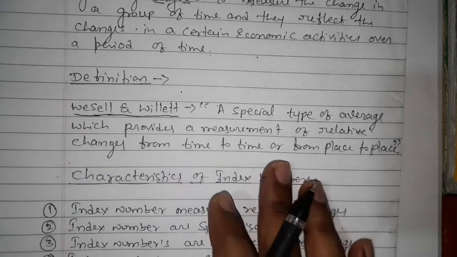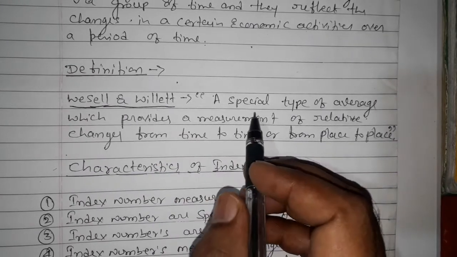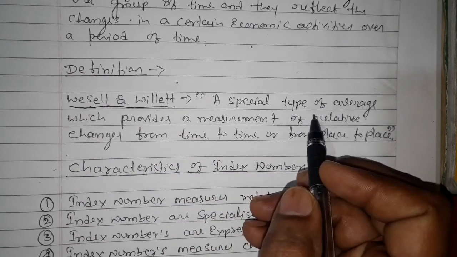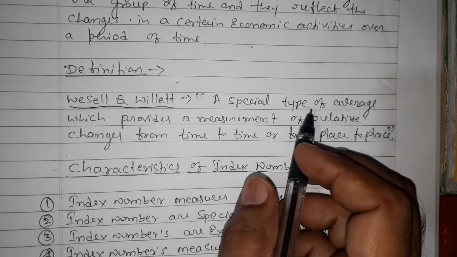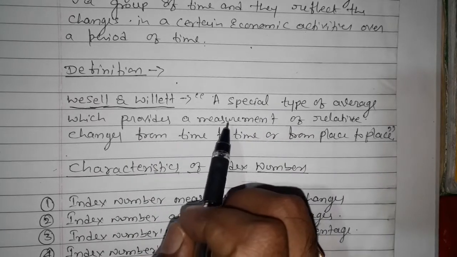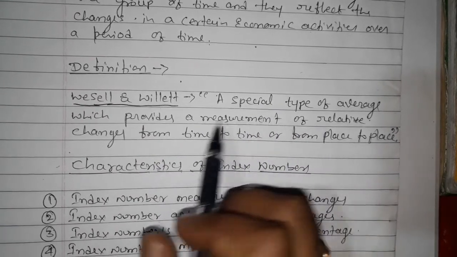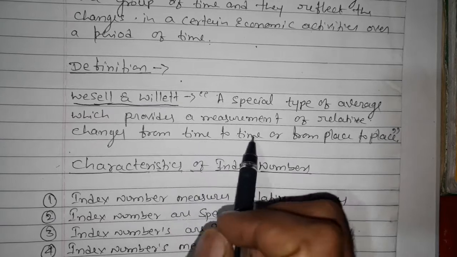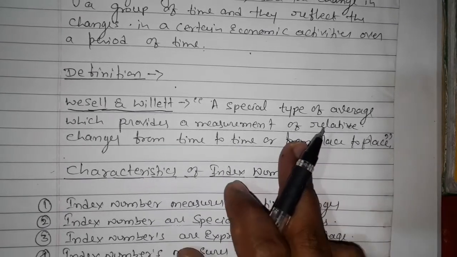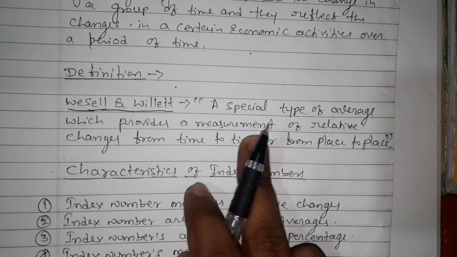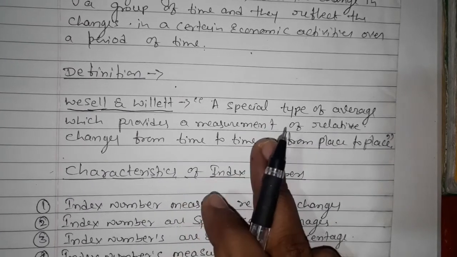Here it says a special type of average. We need a special type of average, not the same casual averages. We need the special averages which provide the measurement of relative changes from time to time or from place to place. Yes, it should be related to the things. Okay, it should be relatively measured.